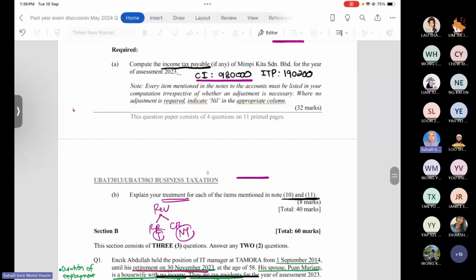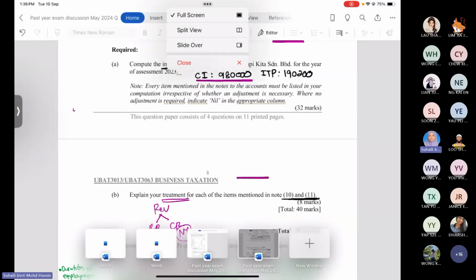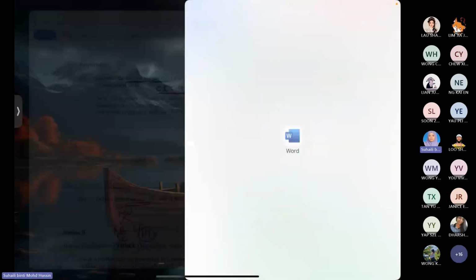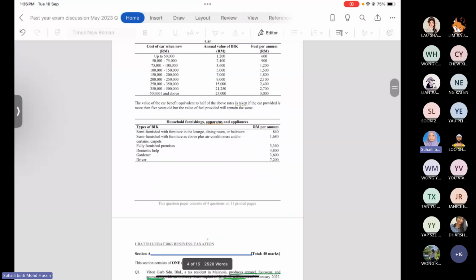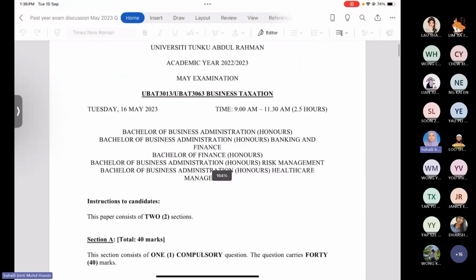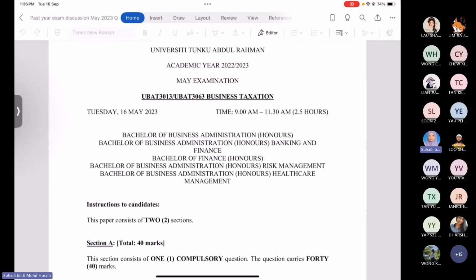Okay, now we're done for May 2024. Do we have time? So I will just show the working for May 2023, last year's January semester. I will just show the transactions only.